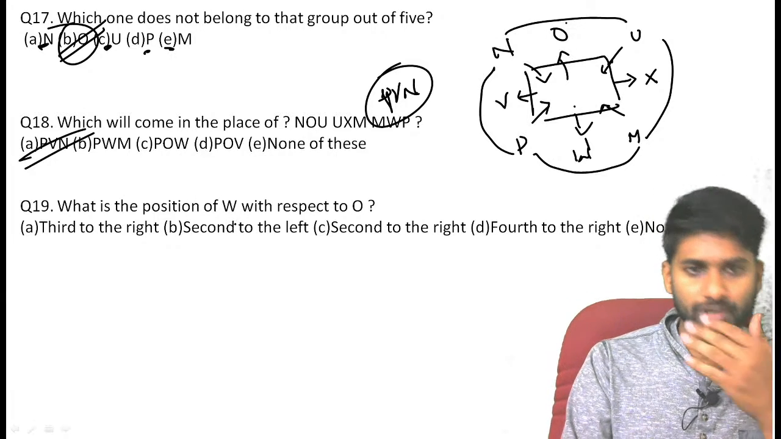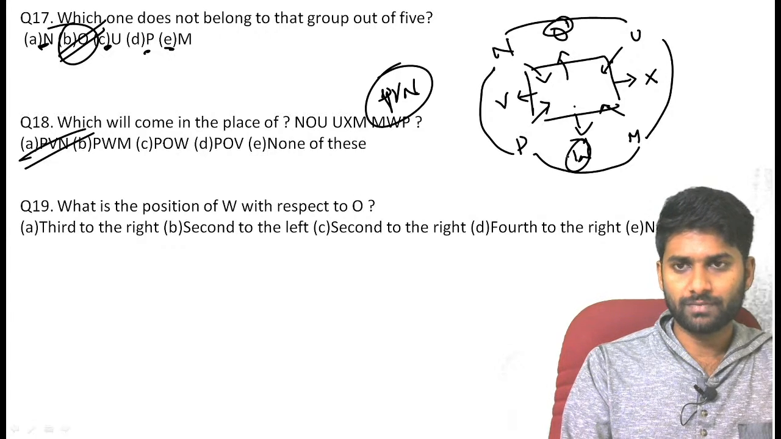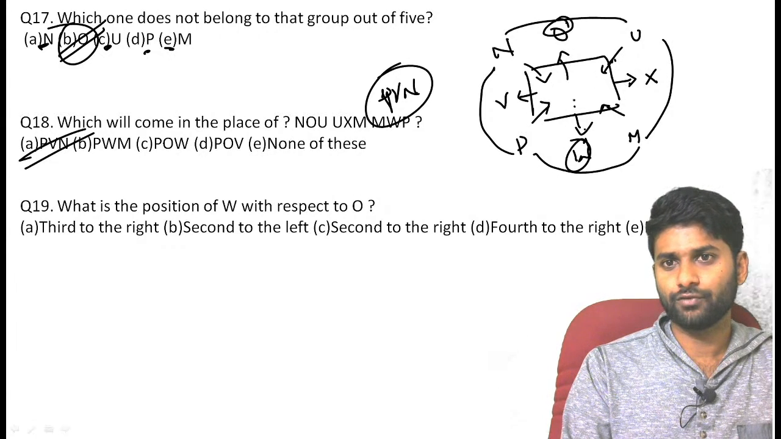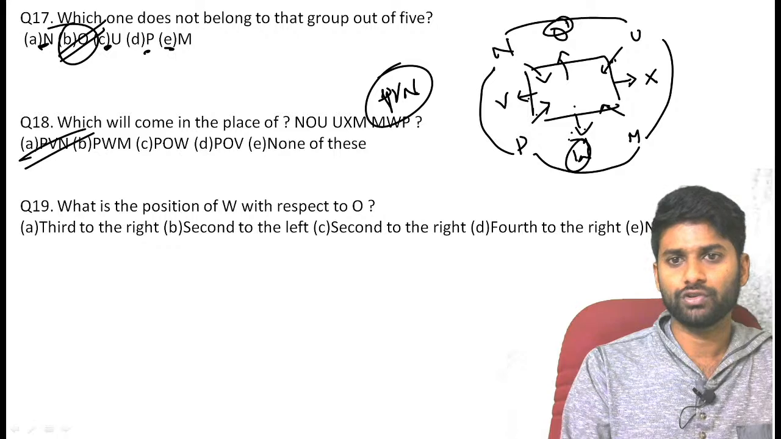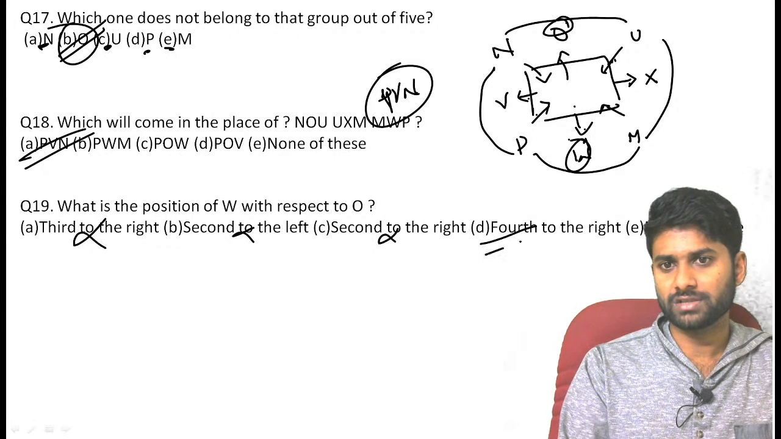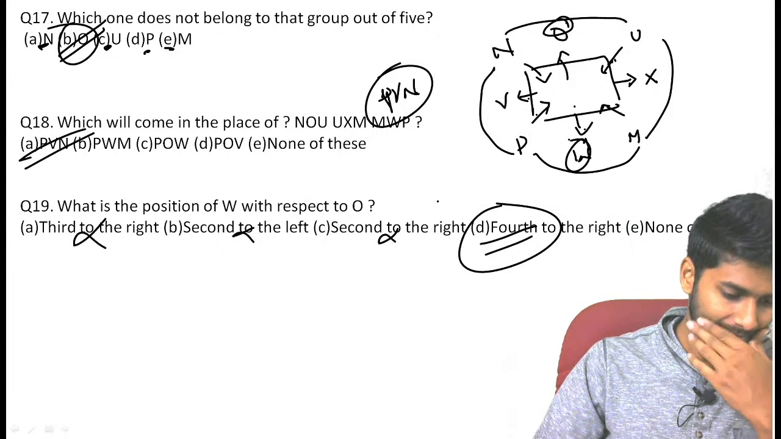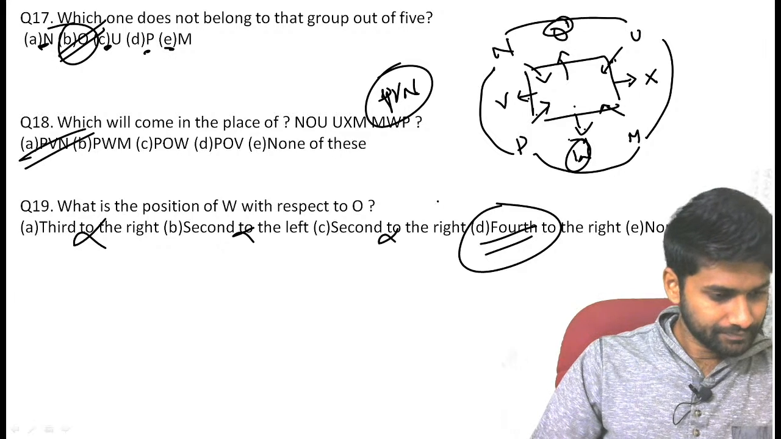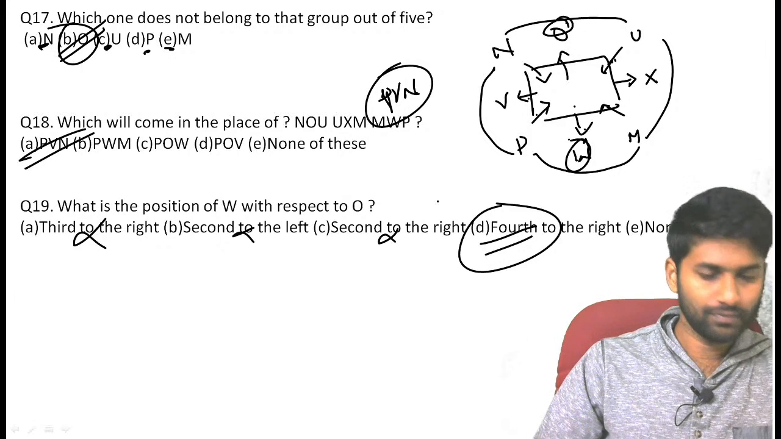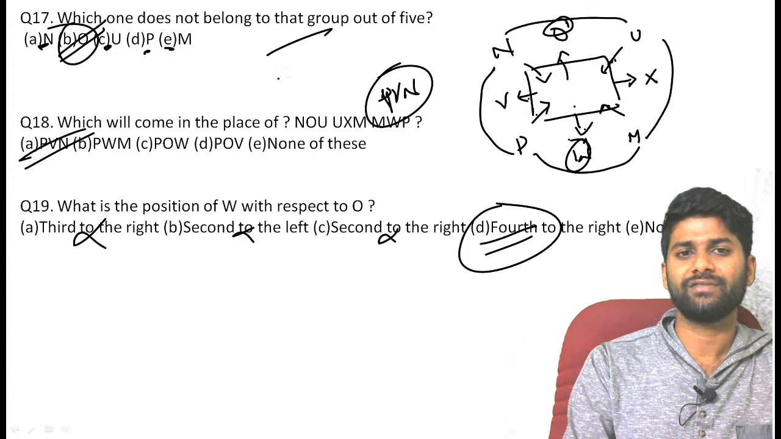Next one. What is the position of W with respect to U? With respect to O, both sit opposite. Otherwise, see, first right, second right, third right, fourth right, or first left, second left, third left, fourth left. Either fourth right or fourth left. Go through the options. It's not an answer, not an answer, not an answer. Absolutely, fourth to the right is the perfect answer. Yes, that is the correct answer. If you complete the arrangement, you can easily get 5 marks, guys.